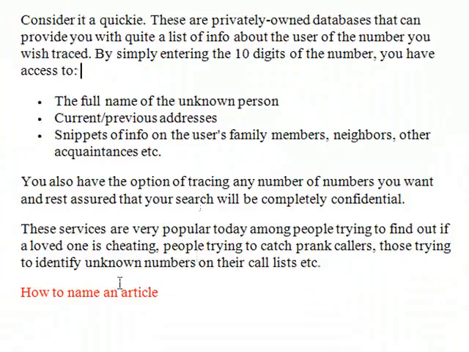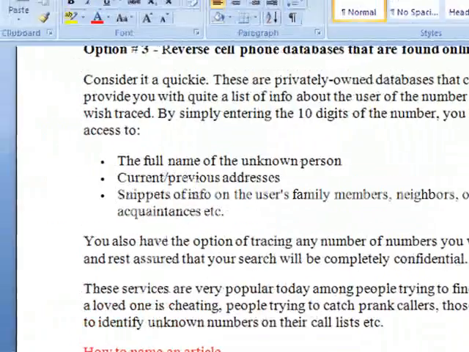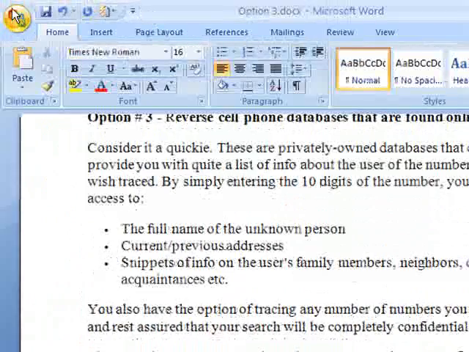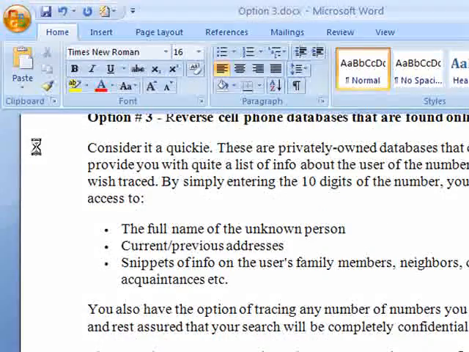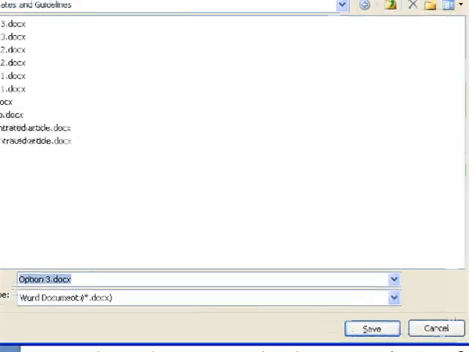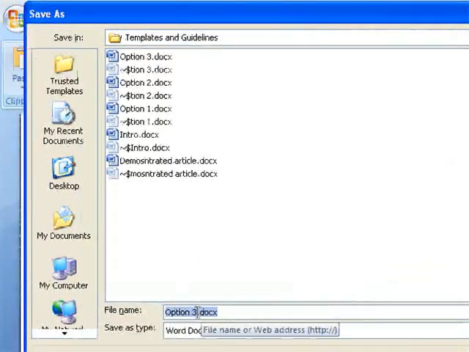Something that I do want to show you is how to name an article. What I mean is when you save articles, I want you to save them with your name, for example. Let's say your name is Christina, so you can say Christina, date September 8th, and then 01.